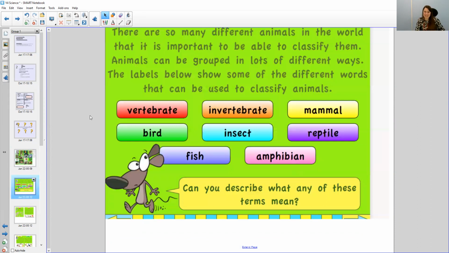Okay, so let's see if you remembered all of these. These are our ways that we organize animals into groups. We've got vertebrate, invertebrate, meaning it doesn't have a spinal cord, a mammal, which we already said, birds, insects, reptiles, fish, and amphibians. So you may want to go back to the pictures I was just showing you and think about which group they could fit into before I go through the details of each of those.